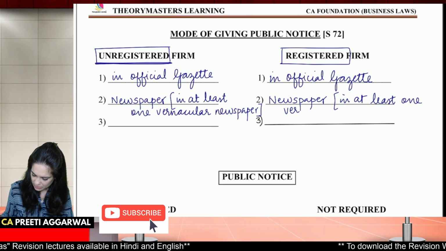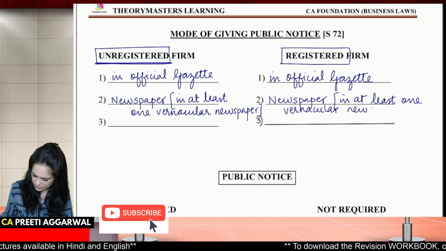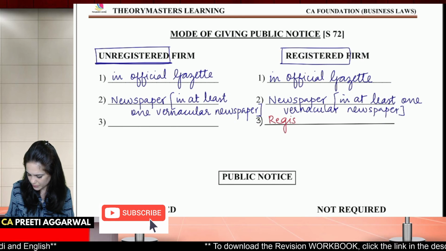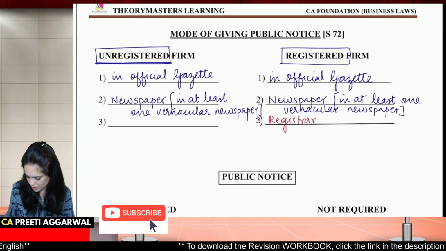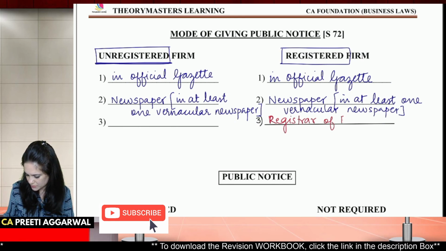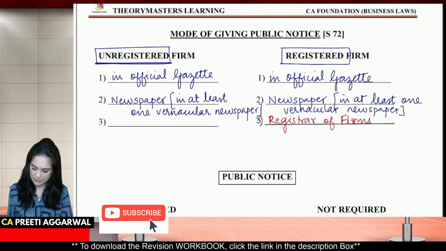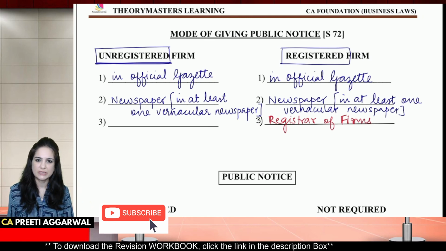So can I say one English, one vernacular? Because your firm is registered, you will also have to give a notice to the registrar of firms. So this is how public notice is given.